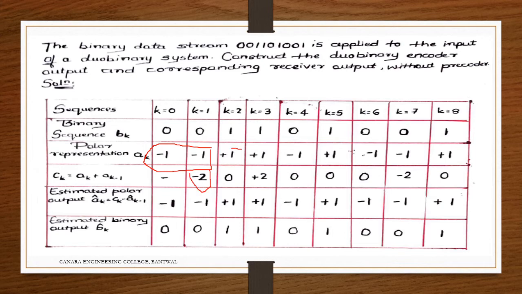Next, here plus 1 minus 1 is 0. Next, plus 1 plus 1 is 2. Now minus 1 plus 1 is 0. Now plus 1 minus 1 is again 0.